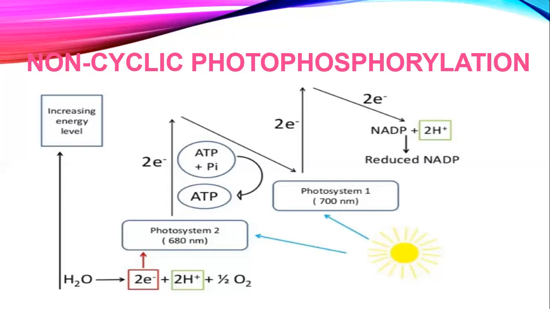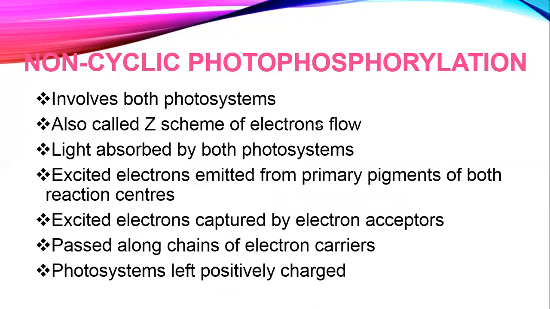So what are the products of non-cyclic photophosphorylation here? It's reduced NADP and ATP. Both these products are passed from the light dependent reaction to the light independent reaction. So we will have an overview here as well.